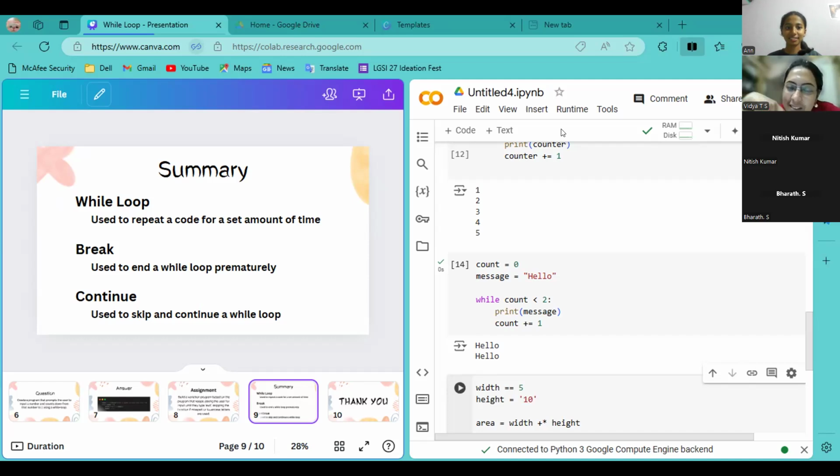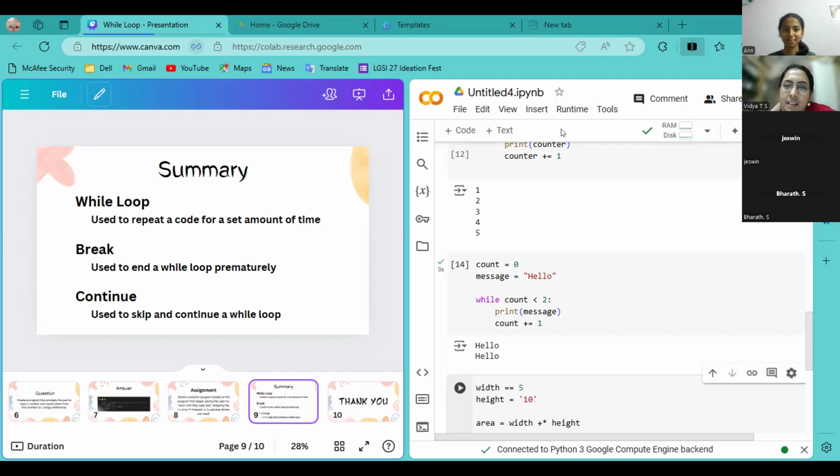A while loop repeatedly executes a block of code. For example, if a counter value is given, it will keep on repeating until and unless the proper value is written, I mean until the condition is true.